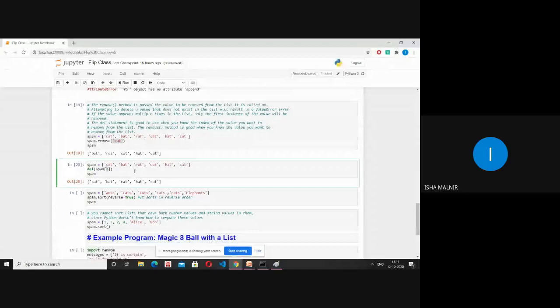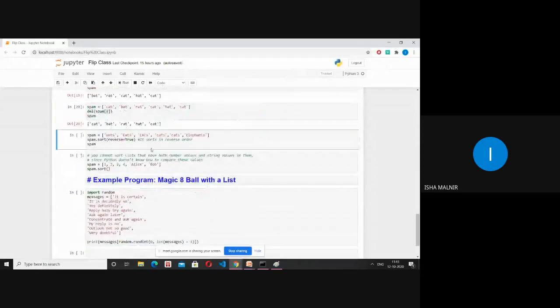Next is reverse. Now, if I just say spam.sort, it will just sort in alphabetical order. Fine. Actually, ASCII values are considered and then it is sorted. But if I want to sort in descending order, we just say reverse equals True. So this is the thing that we do in order to sort in descending order.